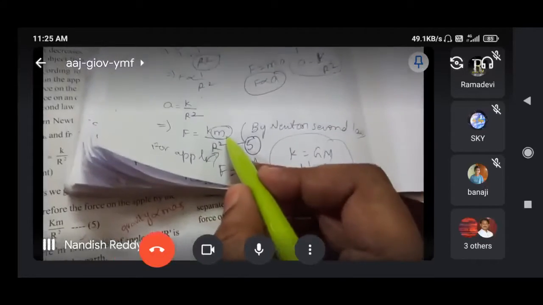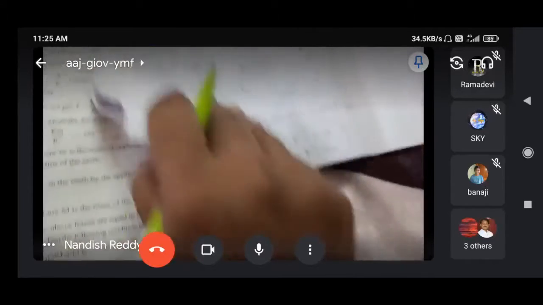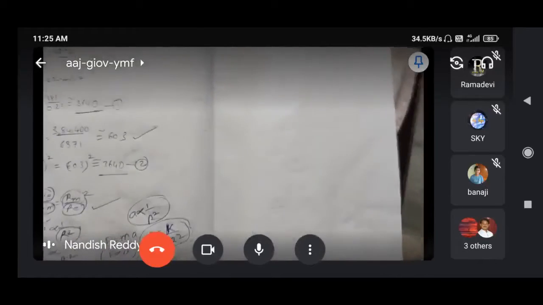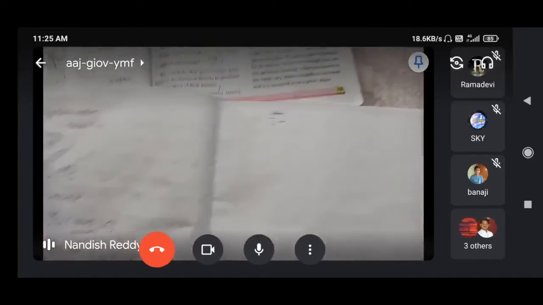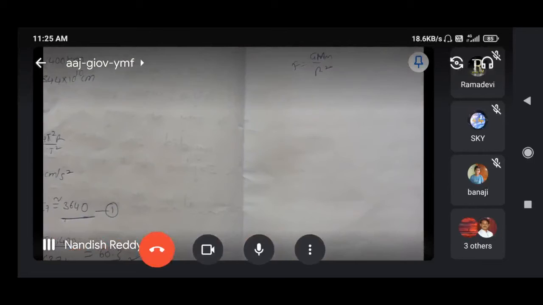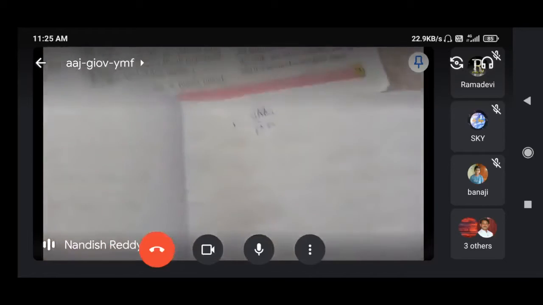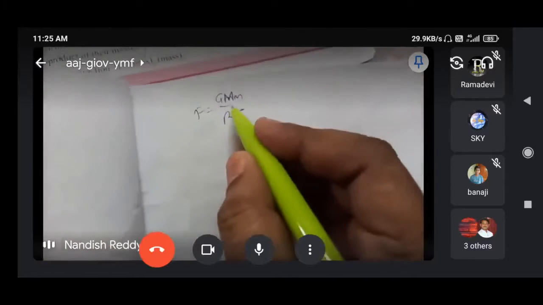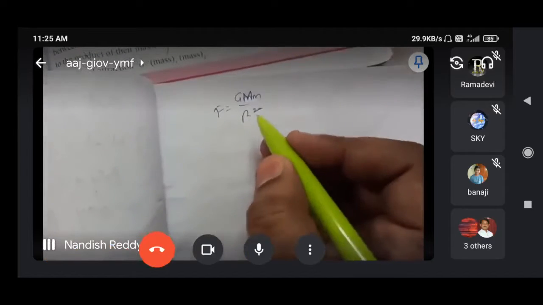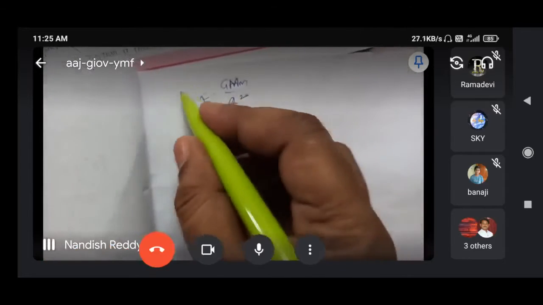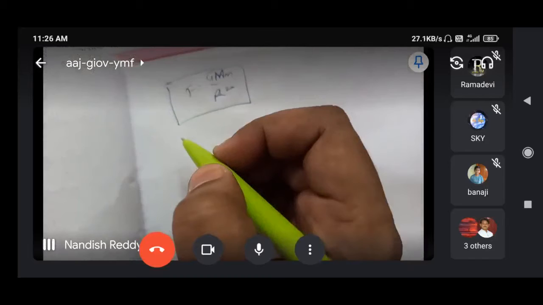Apple mass is small m, and K is equal to Gm and K dash is equal to Gm. Here G is a constant, the gravitational constant. Do you know where G came from? That is the gravitational constant. So gravitational constant into mass of the moon into mass of the apple by R square. This is the universal law of gravitation.